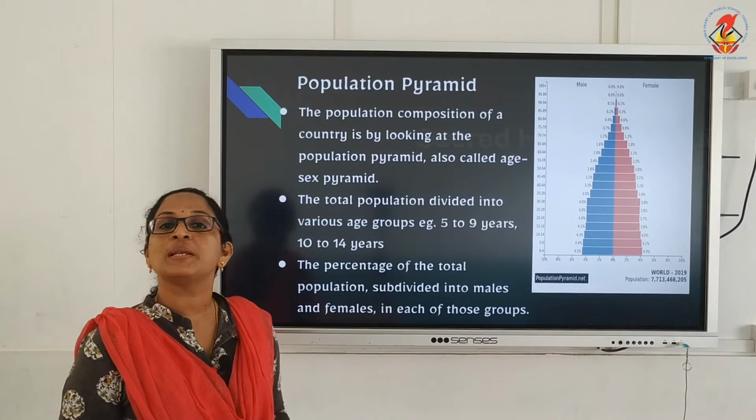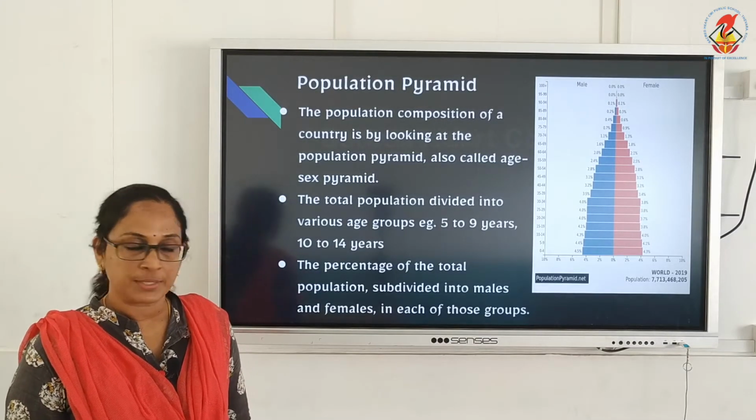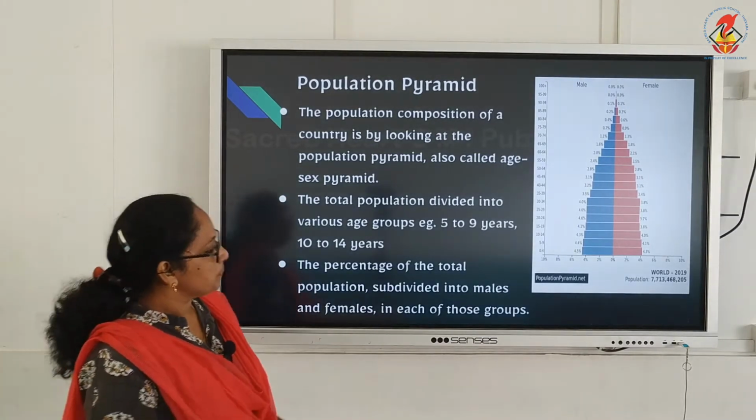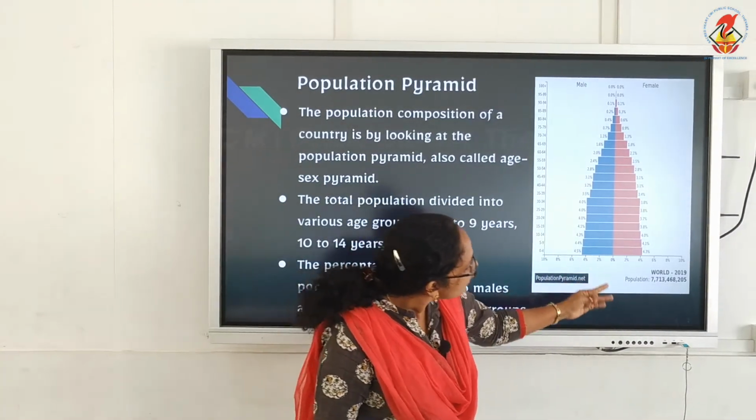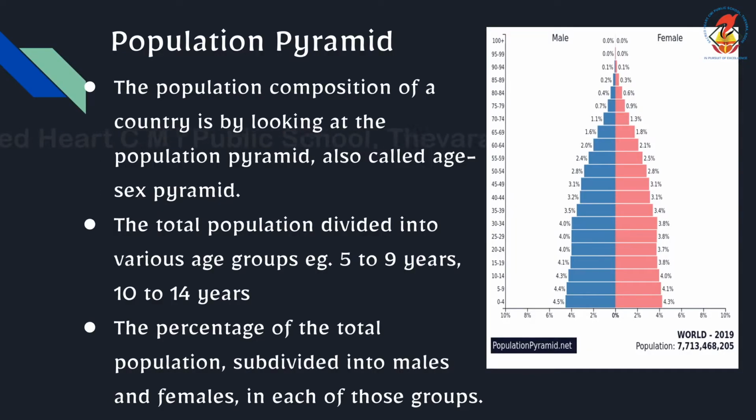Now coming to population pyramid, children. You can see the population pyramid here. It's the world's population pyramid. Coming to the meaning, the population pyramid shows the population composition of a country.